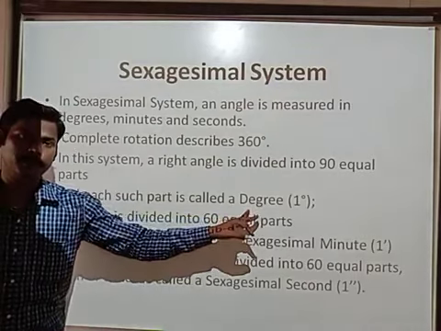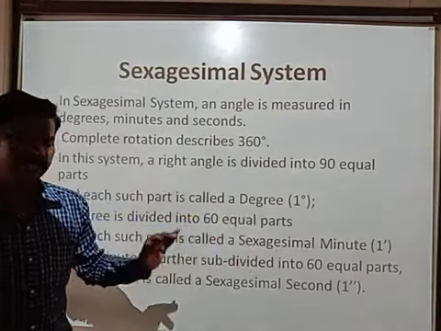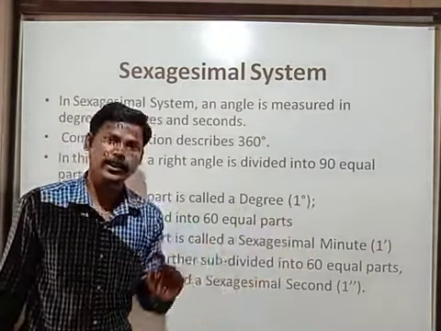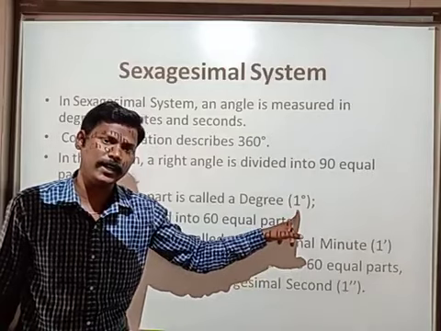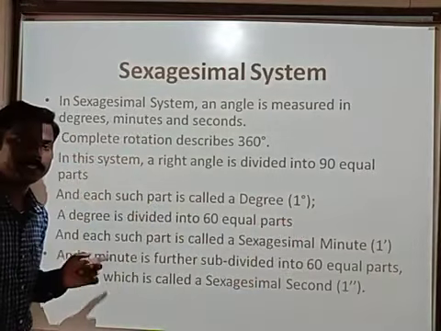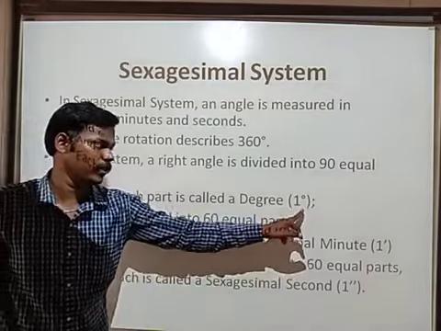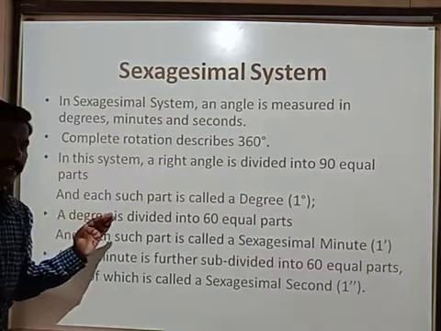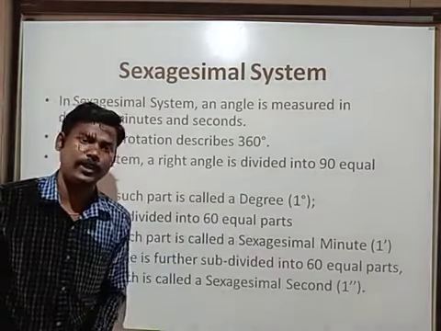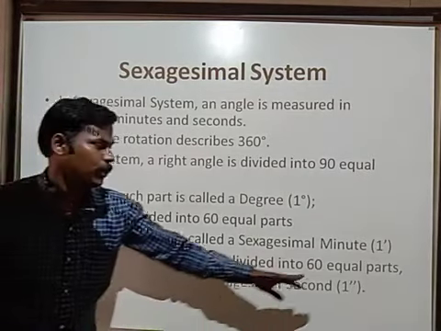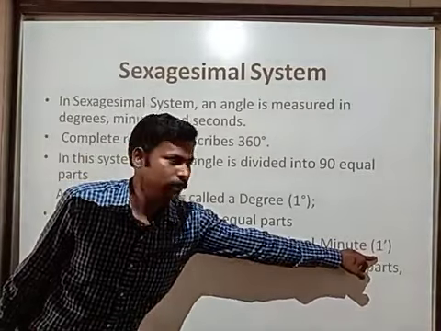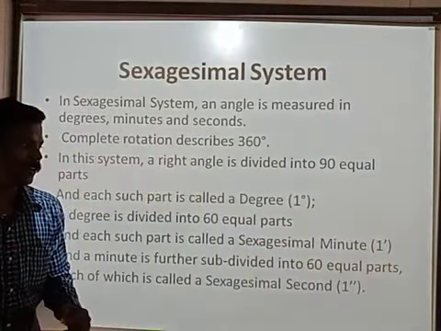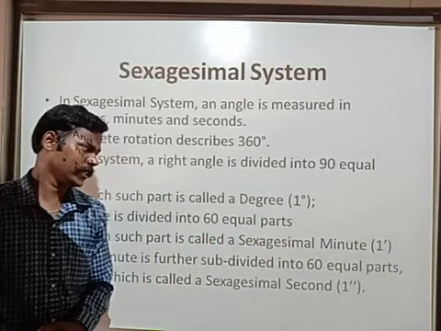Next, come to the point. So how to represent a degree? A degree is represented by a small circle above, like a small circle, right? Observe the board, all of you. This is called degree. So these 360 equal parts, each part is called a degree. Now a degree is further divided into 60 equal parts. Each part is called a minute. Observe the board, all of you. One small dash above, like that. That is called minute. Okay, children.